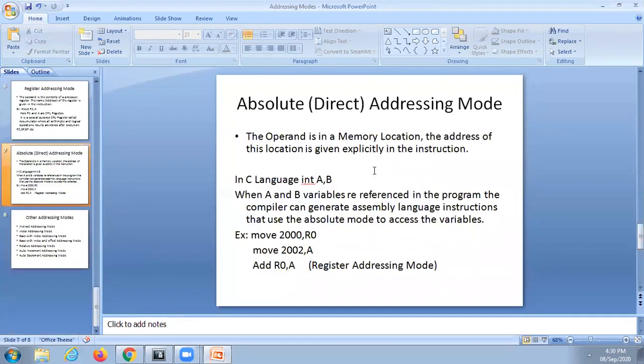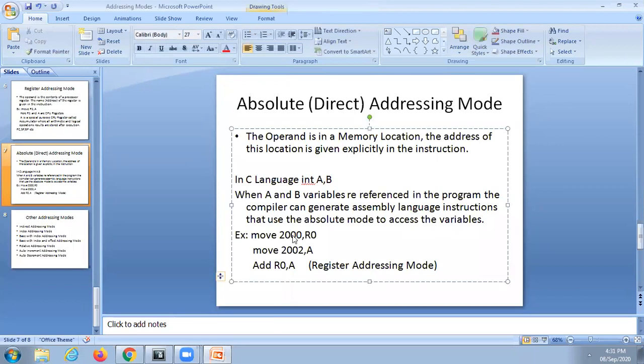The memory address you can use only in two of them: immediate addressing mode and absolute addressing mode. Here in the absolute addressing mode, one operand must be a main memory address.